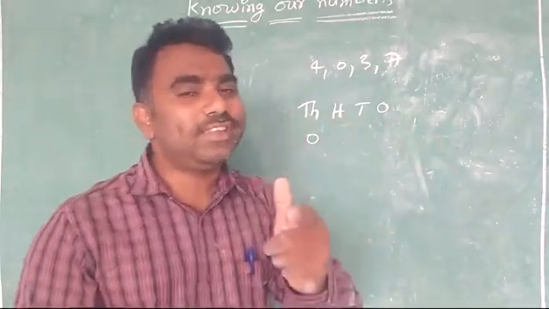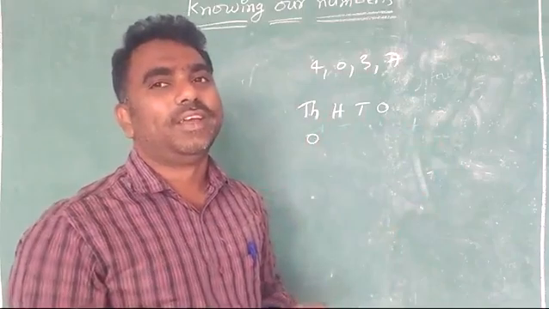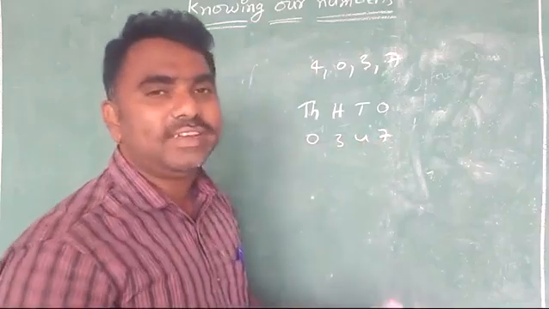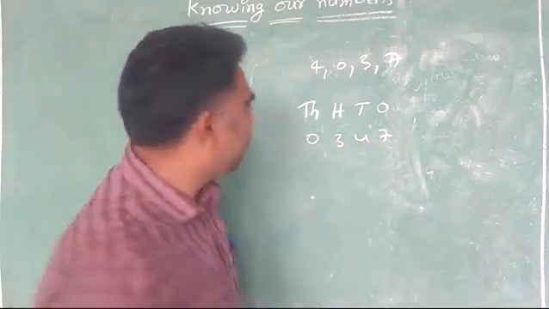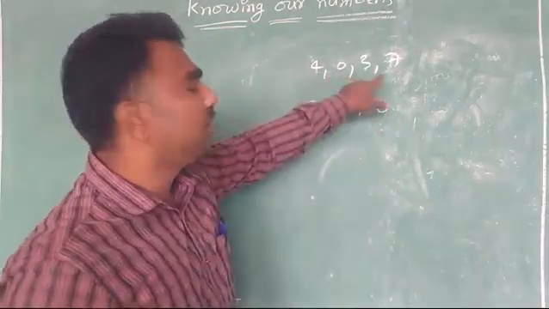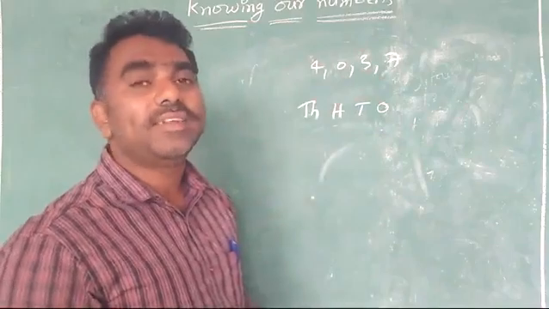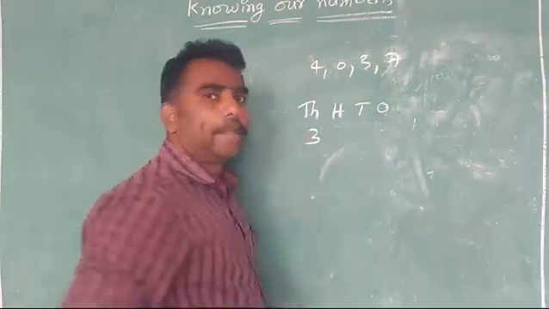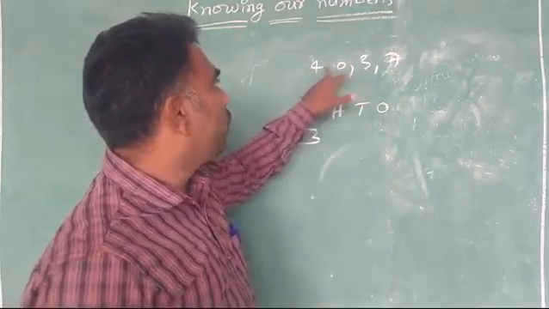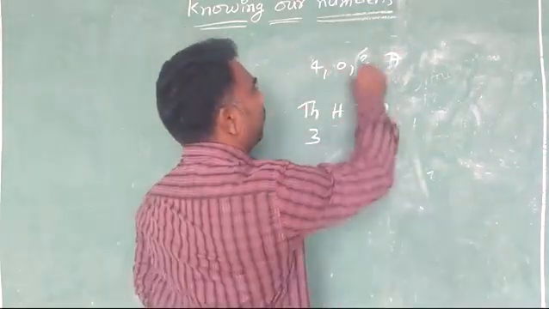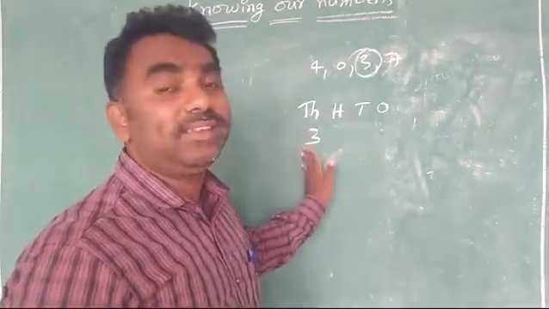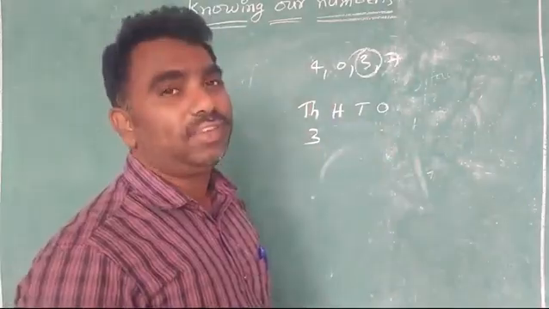But I am asking for a 4-digit number. If you write like this, it is a 3-digit number only. 347 is a 3-digit number. So it is wrong. So you can't keep the 0 first. So that's why which thousands are better? 3,000s are better to make the smallest number. So it is 3. Next, which hundreds are better? 0 hundreds, 400s, 700s. 0 hundreds. Now you can write 0. If you write it first, it is not countable. After that you can write the 0, no problem.